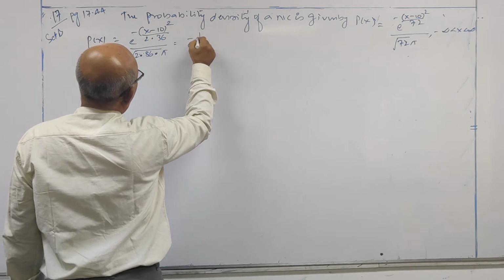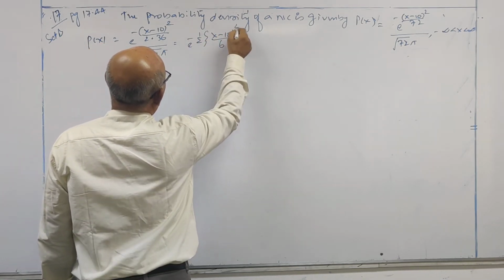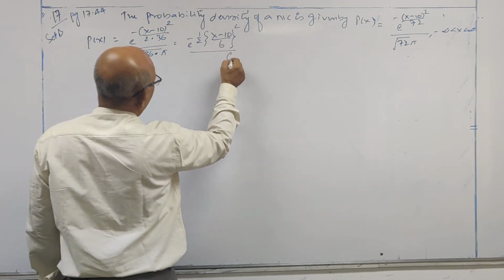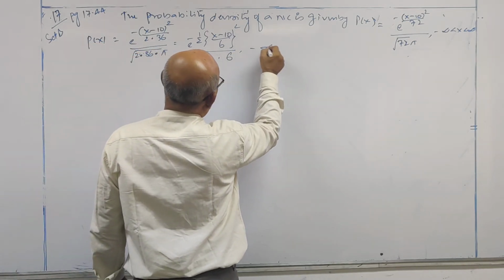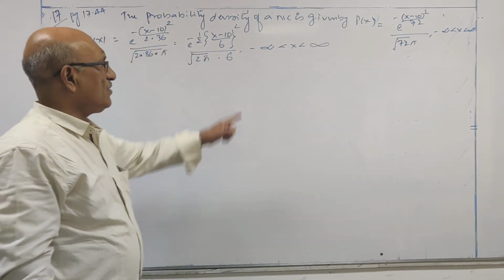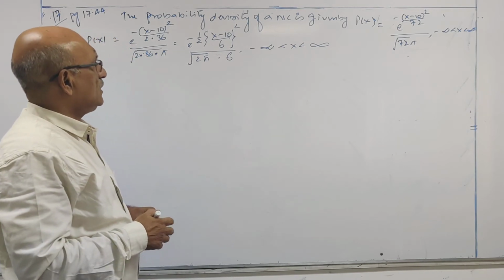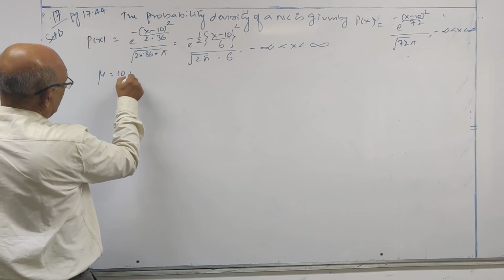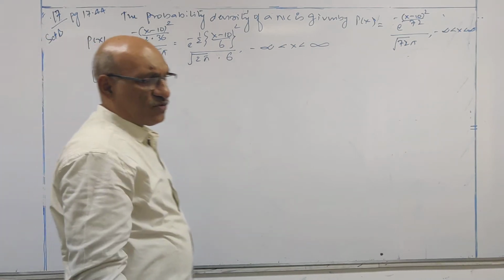So e power minus 1 by 2 times (x minus 10 by 6) whole squared, divided by, if I take root for 36 it will become 6, root 2 pi, for minus infinity less than x less than infinity. So now it is in standard form. Mean is equal to 10, standard deviation is 6. These are the two parameters